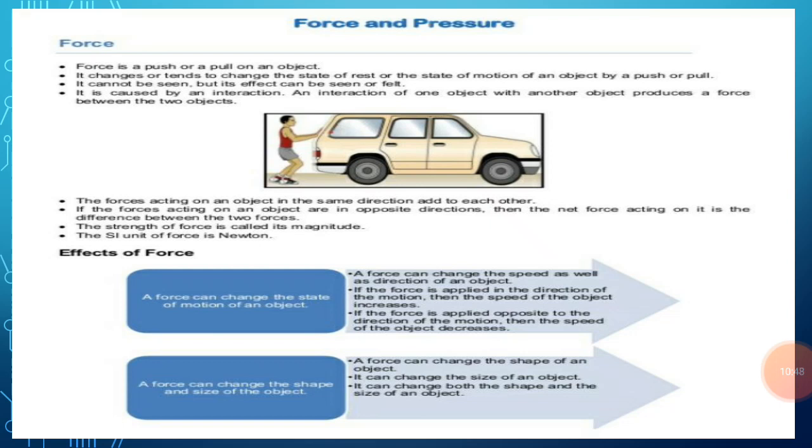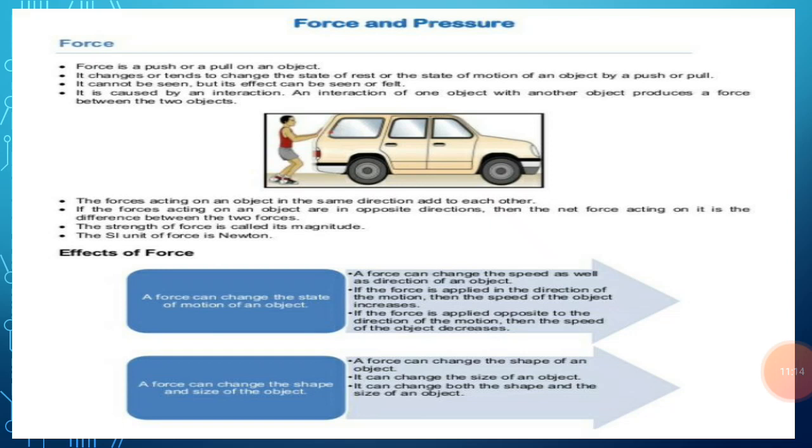Now we are going to study the effects of force. The force cannot be seen. We are not able to see the force. The force can be judged by the effect it can produce in various objects, and there are different effects of the force, in which the first one is that a force can move a stationary object. Stationary means the object which is at rest, so it makes the stationary object move.